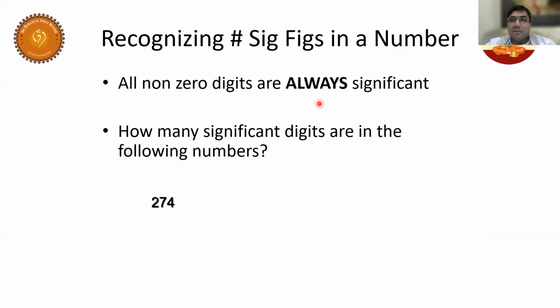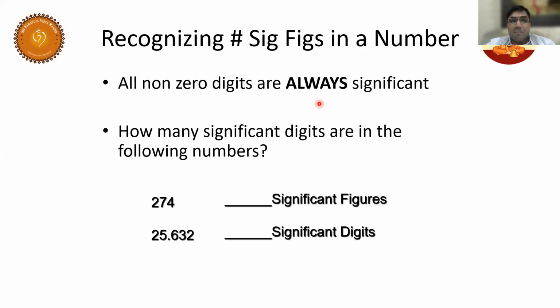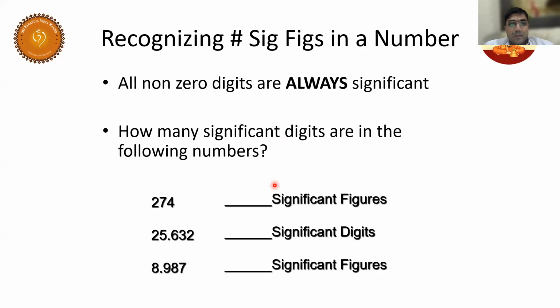See, how many significant digits are there in this? 3, sir. Next, in this, 5, sir. In this, 4. Yes, you are right. So naturally, one second.